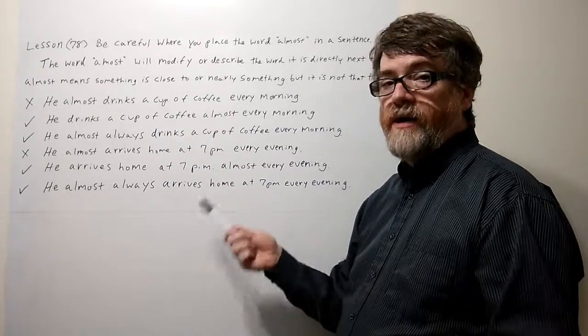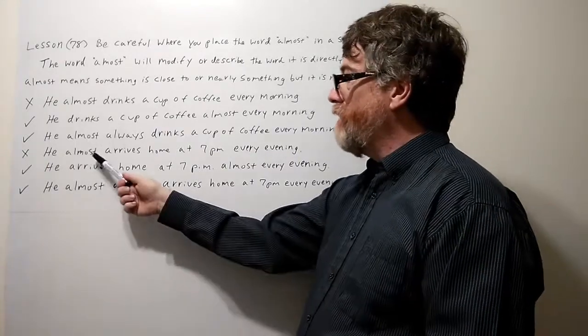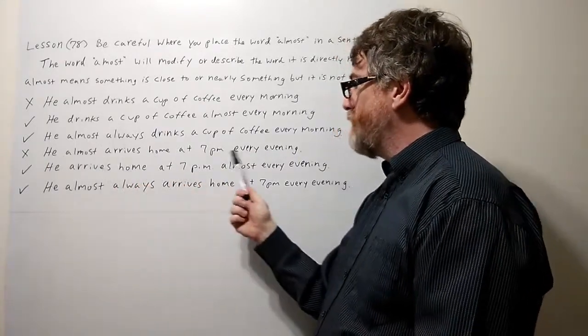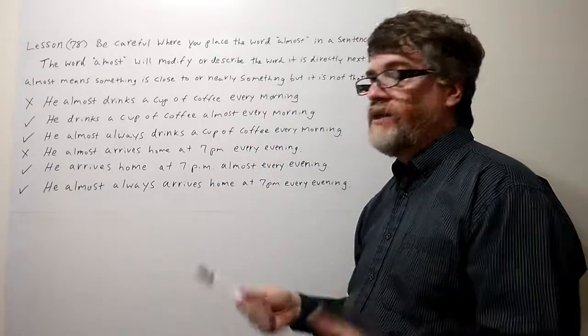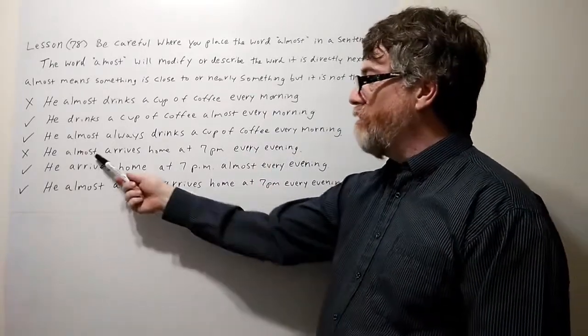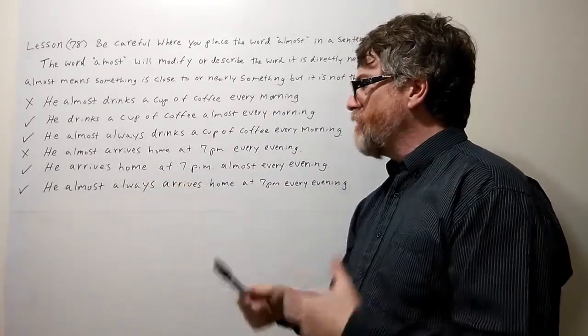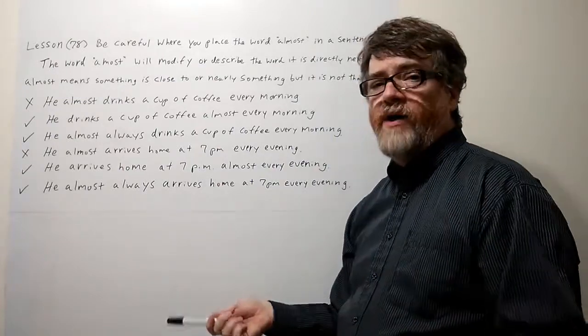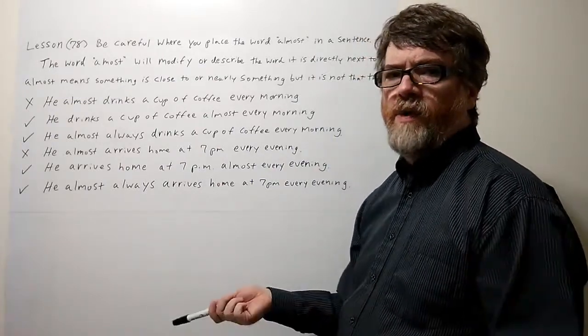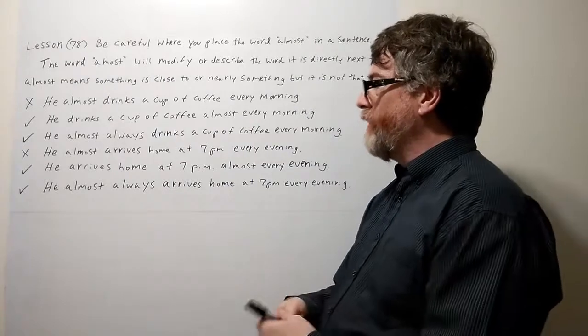All right, let's look at another example here. He almost arrives home at 7 p.m. every evening. Again, this would be wrong. If you say he almost arrives home, it would actually imply that maybe he didn't arrive home. I don't know, did he get into an accident? What happened? He never got home.